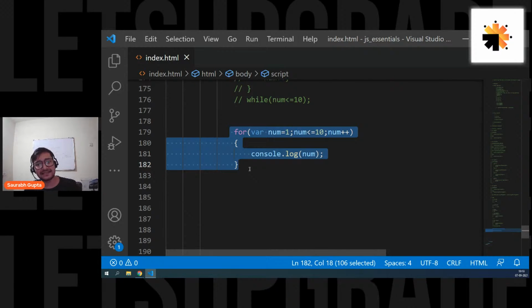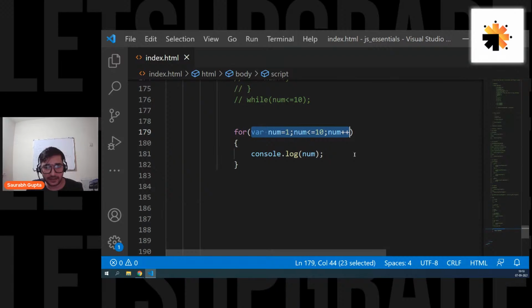For loop is exactly same as while loop. Works exactly same like while. It's just you write all the three components in a single line. That's it. Now, guys, can we omit the use of while loop and instead use for loop? Yeah, why not? For most of the things, you're definitely going to go for a for loop.